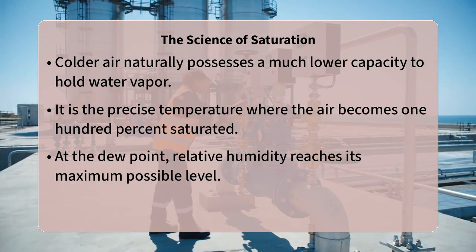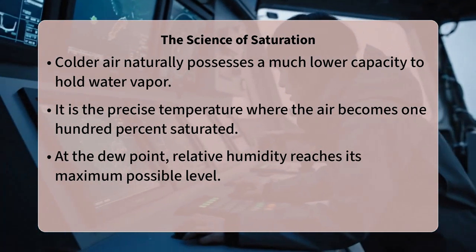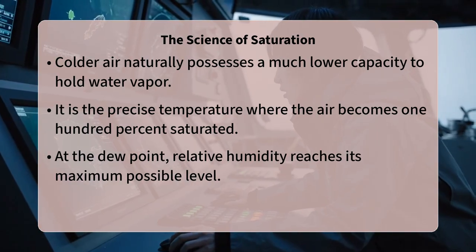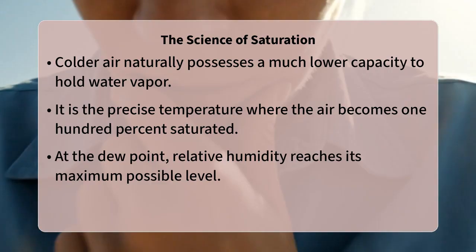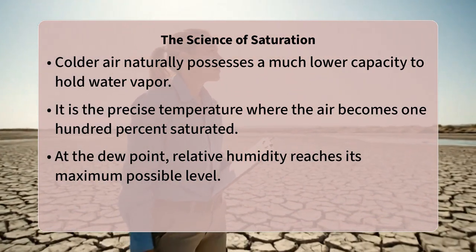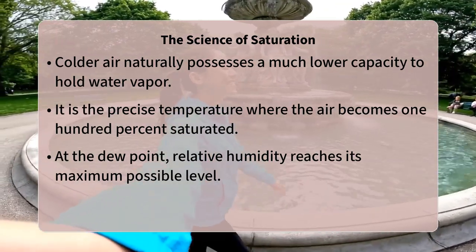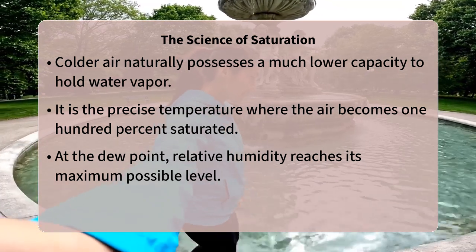When an air parcel cools, its saturation vapor pressure decreases, meaning the amount of water vapor required to reach saturation diminishes. If the air parcel cools to its dew point, its relative humidity reaches 100%, indicating full saturation, and condensation begins. There are several primary ways an air parcel can cool to its dew point within the atmosphere.